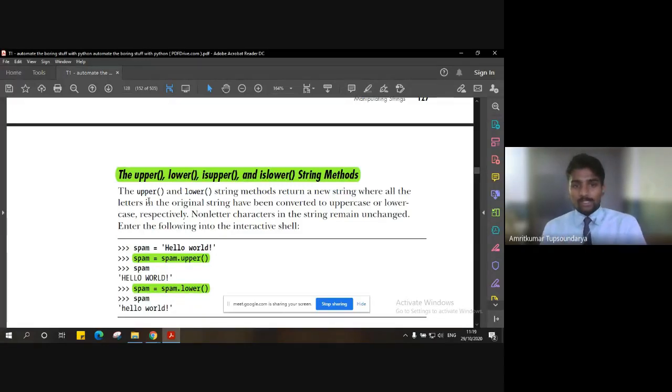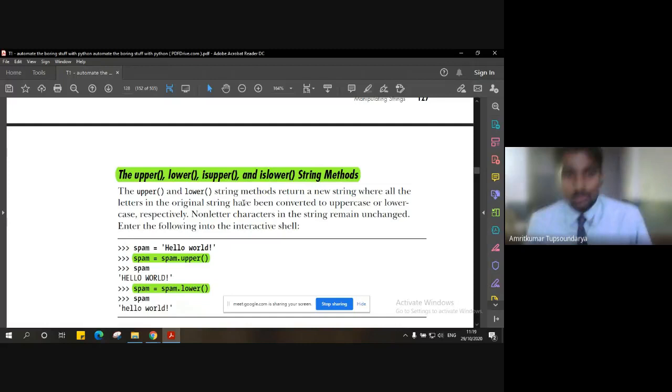Upper and is upper might mean the same to you, but how are they different? You can easily identify what an upper method is and what a lower method is. But what is the difference between the upper method and the is upper method, or between the lower method and the is lower method? Here is where you have to focus more and keep your senses open to understand these minor differences.